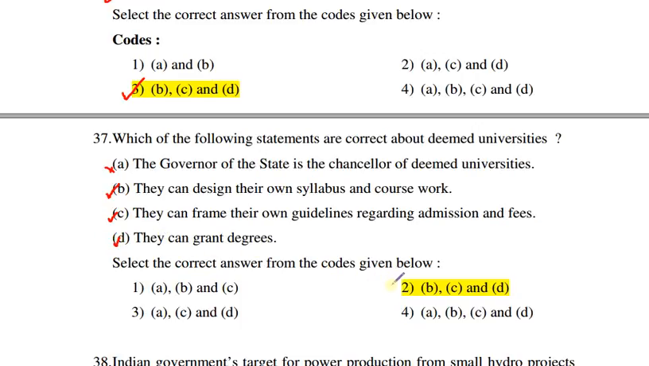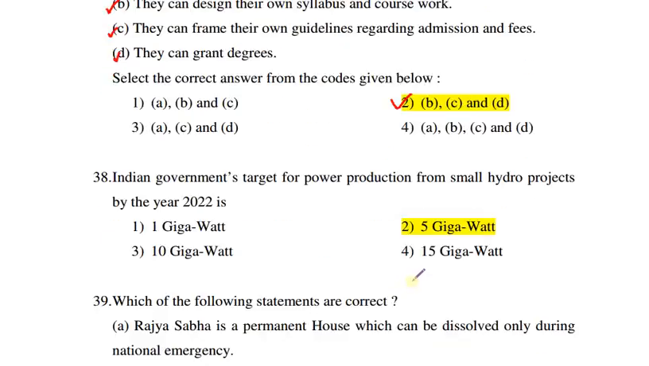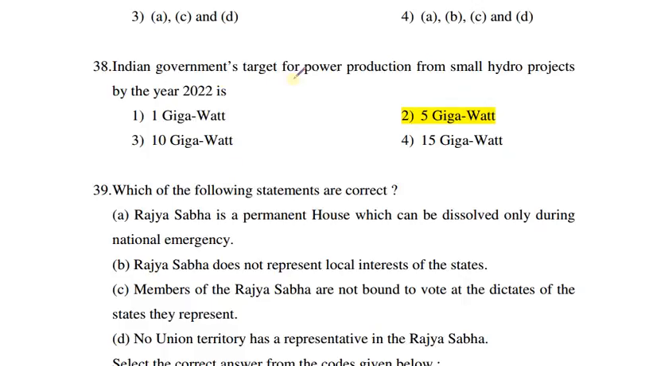Next question is, Indian government's target for power production from small hydro projects by the year 2022 is 1 gigawatt, 5 gigawatt, 10 gigawatt, or 15 gigawatt. The correct answer is 5 gigawatt. Indian government's target for power production is 100 gigawatt from solar, 60 gigawatt from wind and 10 gigawatt from biomass.